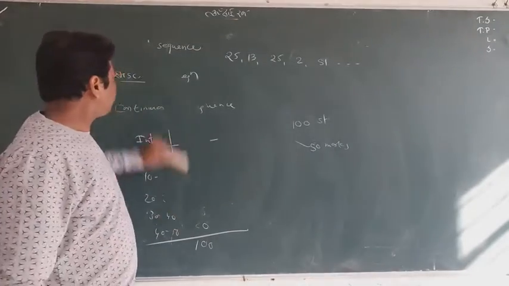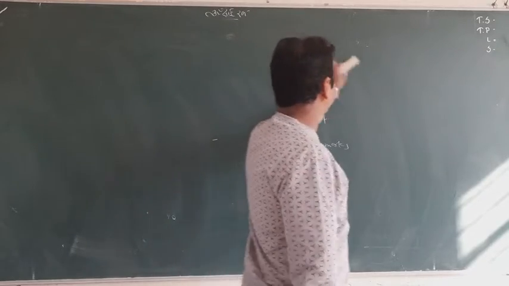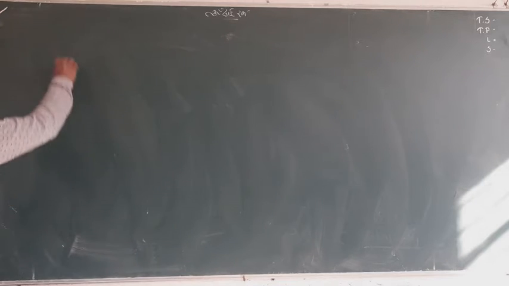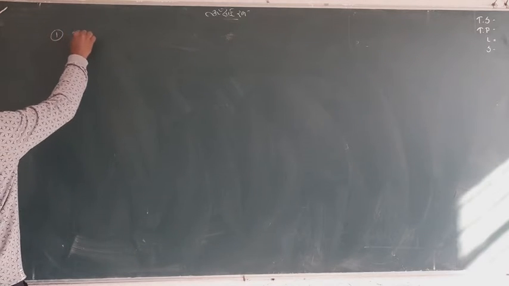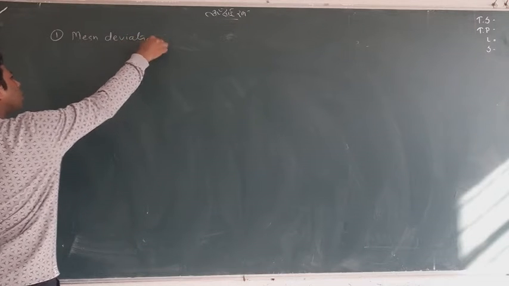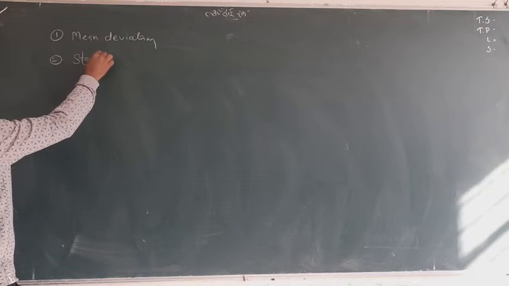So this is all about it. Now we will see what we are studying here. I tell you again, we will study two things this year: first the mean deviation, and second the standard deviation.